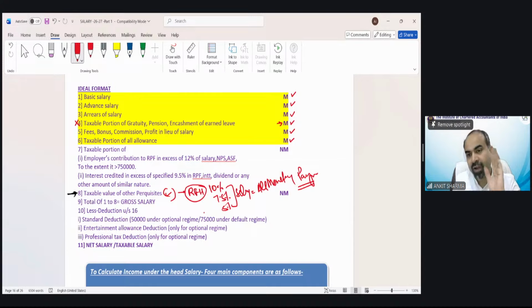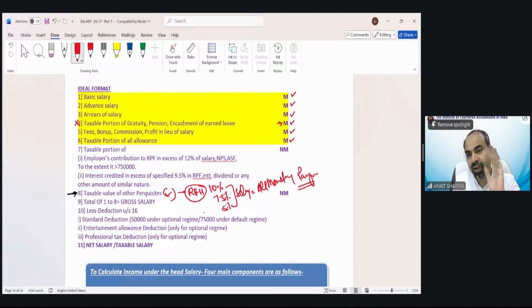Clear? Yes. If gratuity, pension, or encashment is received during service, in some exceptional cases, then we will consider gratuity and pension also for the purpose of calculation of salary, because that is a monetary payment. So we can say all monetary payments during service we have to consider.